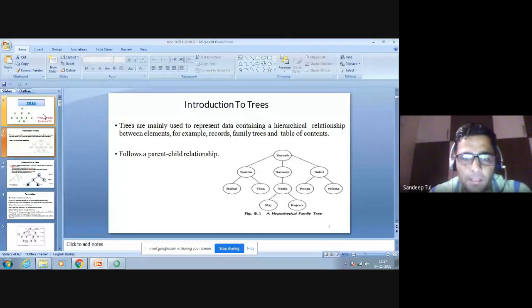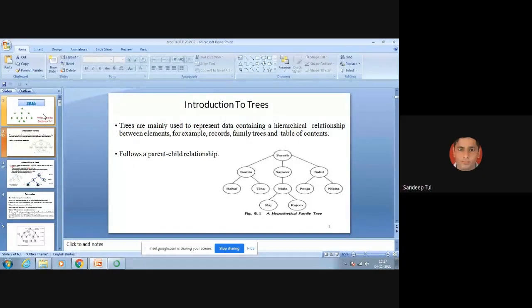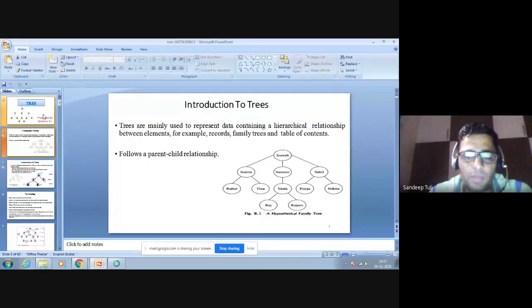Is it okay now? So it could be between elements, or it could be between records of, we can say, your computer systems. Like in networking, you can take an example of computers.